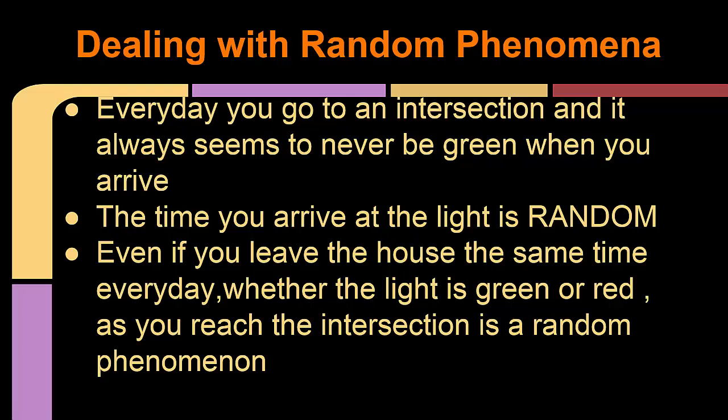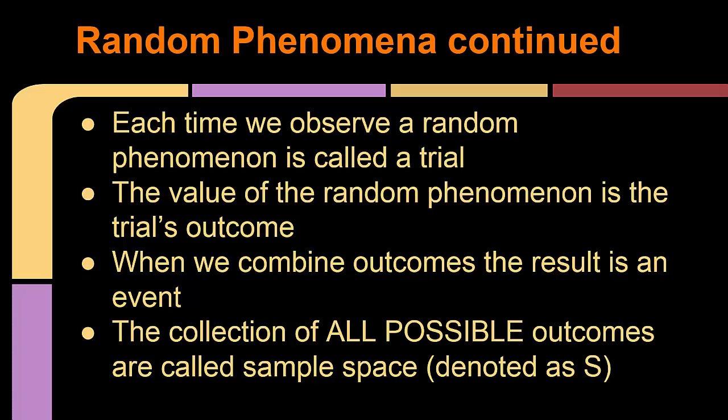So, dealing with random phenomena. For example, a random phenomenon is a stoplight, and every time you arrive at the light, it is always random. Some things to know about random phenomena: each time we observe a random phenomenon, it is called a trial. The value of the random phenomenon is called a trial's outcome. When we combine outcomes, the result is an event, and the collection of all possible outcomes is called the sample space.